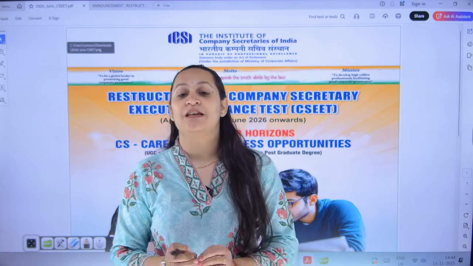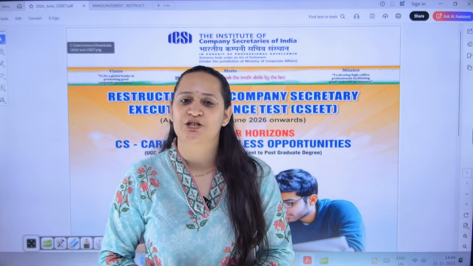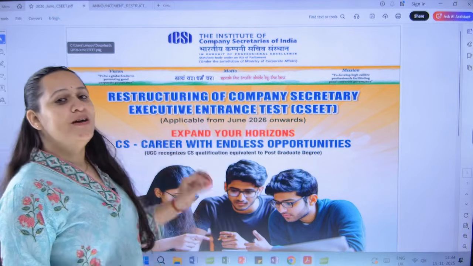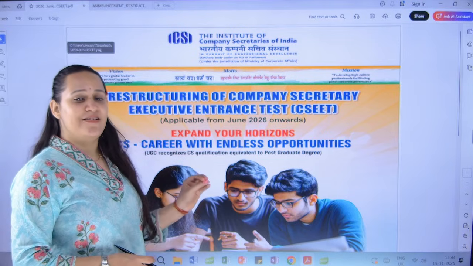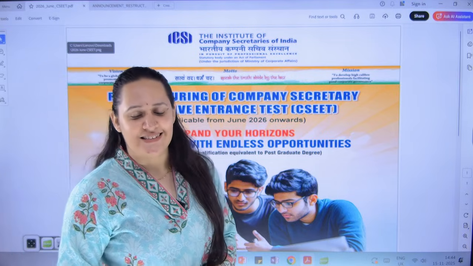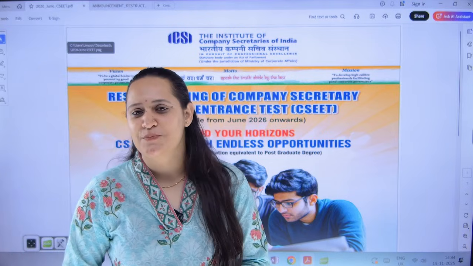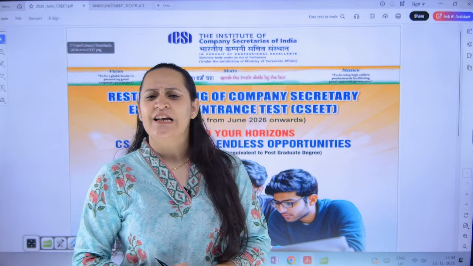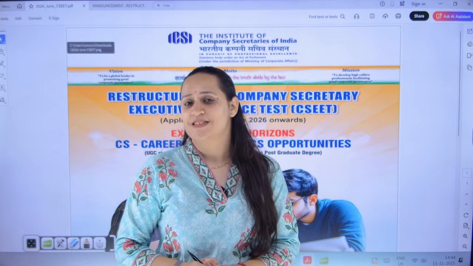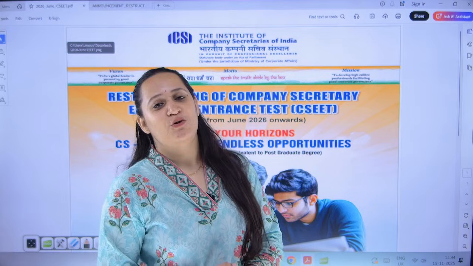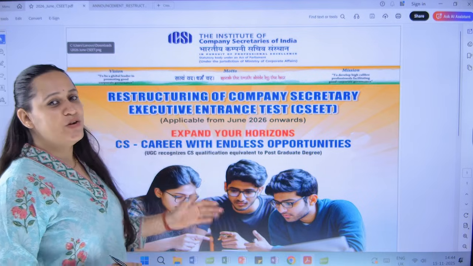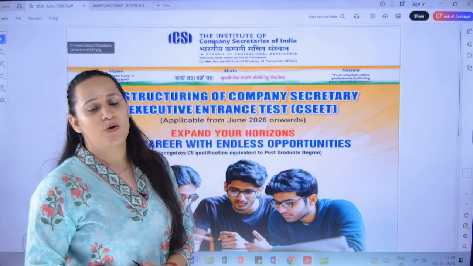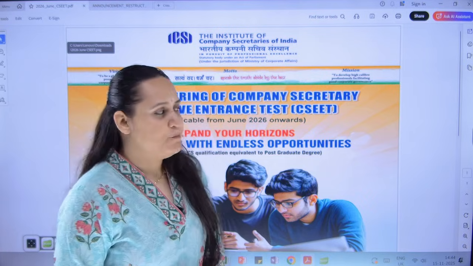Here we are bringing you the latest notification and circular issued by the institute with respect to restructuring the CS Executive Entrance Test, that is CSEET. This is the most awaited notification because the president had already given a hint that they are going to change the pattern of CSEET, and now the official notification is right here. So let's have a look at what are the changes that have been brought about in the CSEET pattern.